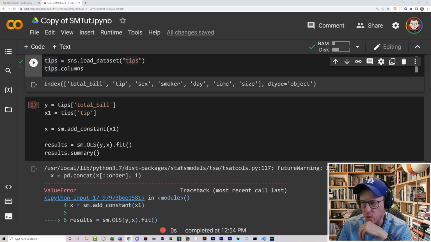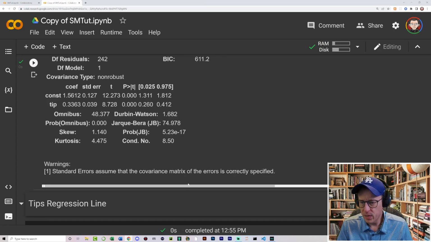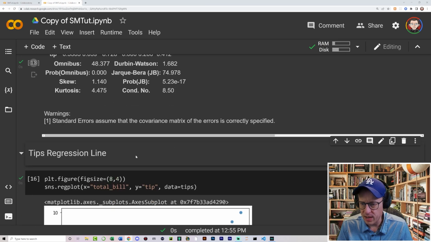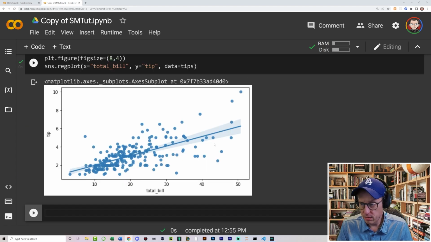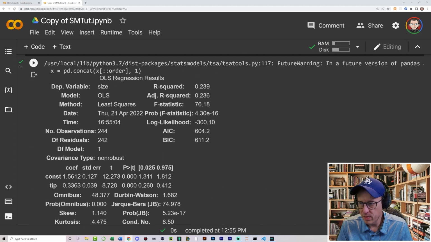Let's see if size works. Size is a number. It should work, I would assume. Yep, size works. So let's see if the party size has any bearing on the tip. Looks like it does. Not as good, because remember we had 0.45.